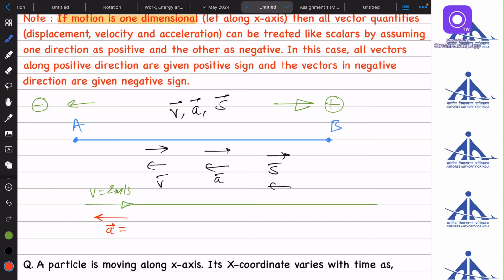So whatever the value of acceleration, let's say 1 meter per second square, that will be treated as a negative value. Why? Because I am retarding the body, so its direction will be opposite to the direction of velocity. And if I assume this direction to be positive, the opposite direction will be negative. So in this way, we can treat vectors as a scalar if we assume one direction as positive, the other as negative, only in one dimensional motion.